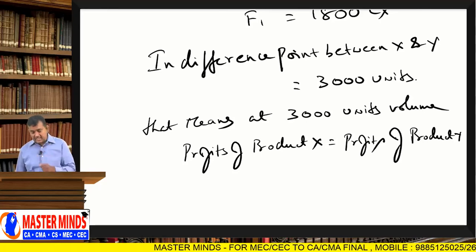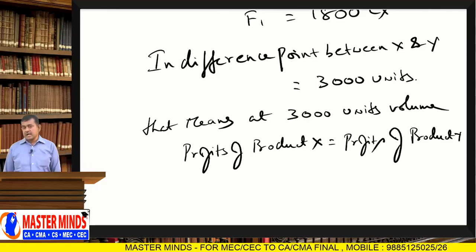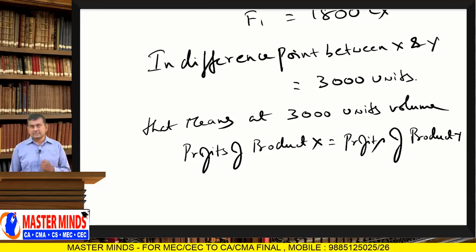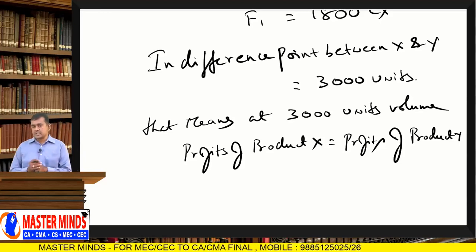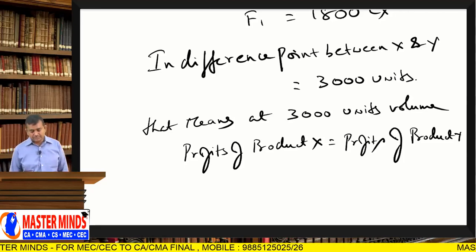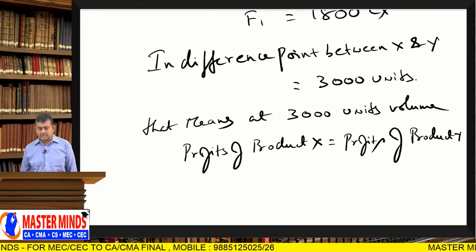So that is the meaning of indifference point, sir. I already told you the meaning of indifference point. At that volume, profits of the two options are the same. So at 3000 units volume, profits of product X equal profits of product Y.